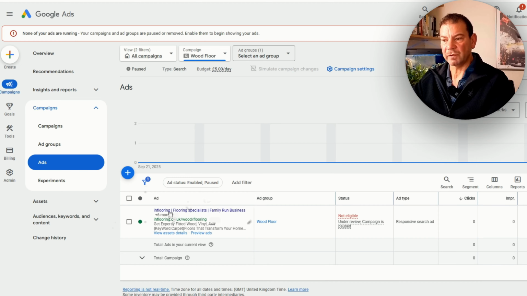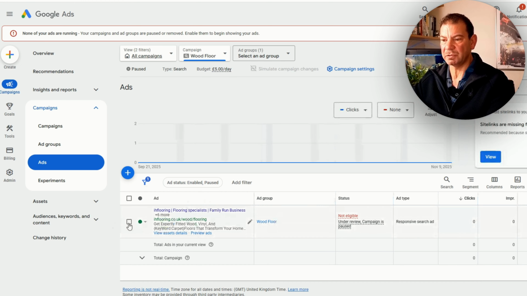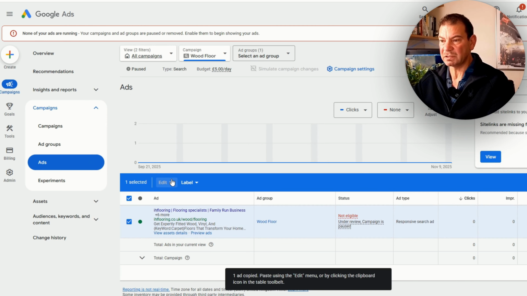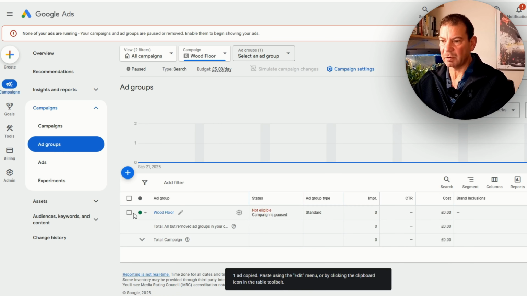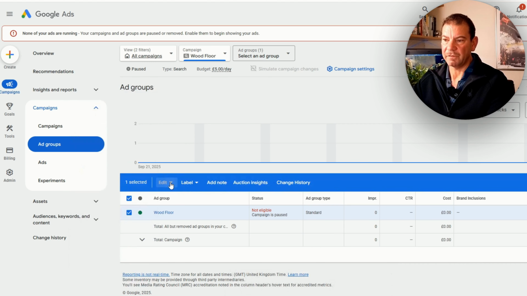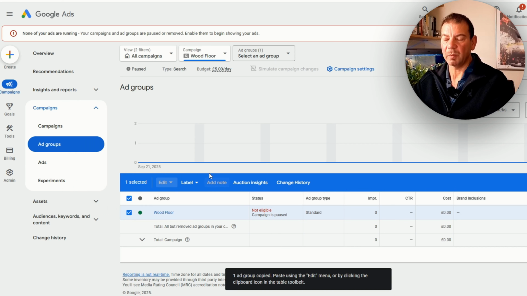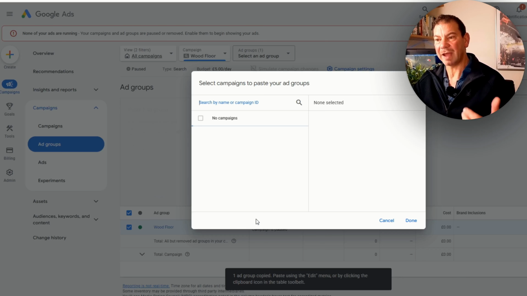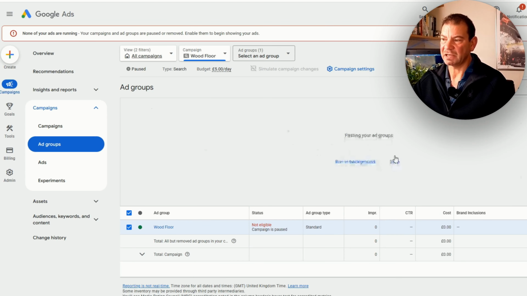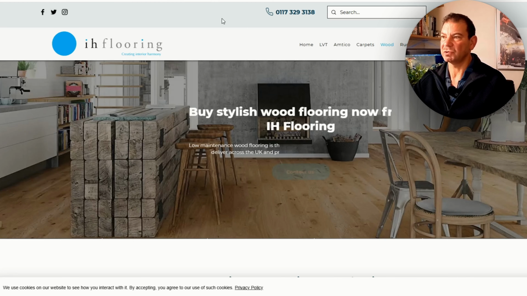Now we've got this main core built out. So if I want to create a duplicate of this, sorry, let me come to the ad groups. It's the ad group that I want to focus on. So if you want to create a second ad group, what we want to do now is click copy, and then from here, just paste. And what we want to do now is create another ad group based around, let's paste that in. And this will take a second to run in the background. That's absolutely fine.